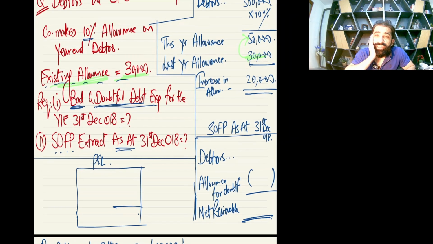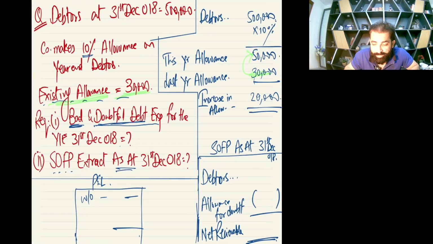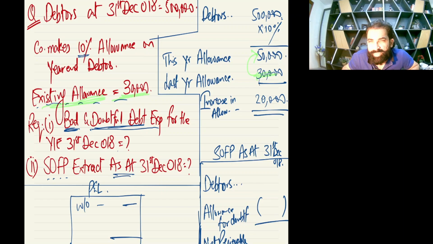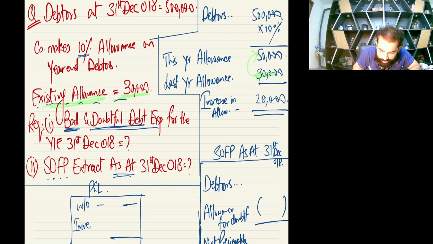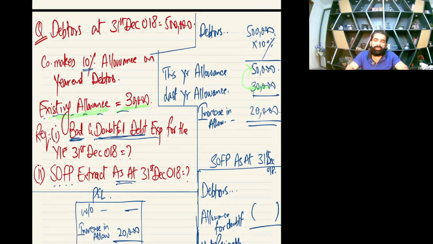As this was the first question, I have not given you any written off. So I'll write like this: there is a written off of 0, no written off. But in the allowance world, you have an increase in allowance. So yes, increase in allowance is your expense. So 20,000 is your expense. So 20,000 plus 0, there is no written off. Final expense to be reported in profit and loss is 20,000.